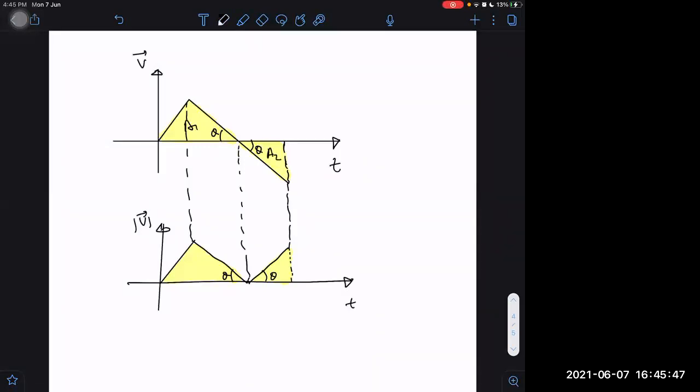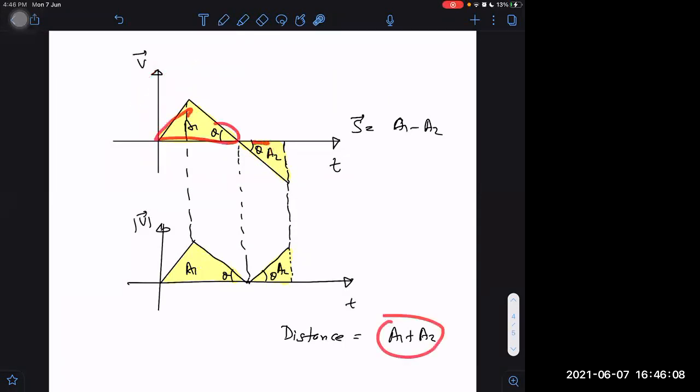Then displacement will be A1 minus A2, but distance will be equal to A1 plus A2. Understand? So we can get distance from this also, but in that case, I have to write A1 plus A2, this area also positive, this area also positive. But on the other hand, if we take displacement, then it is this area minus the lower area.